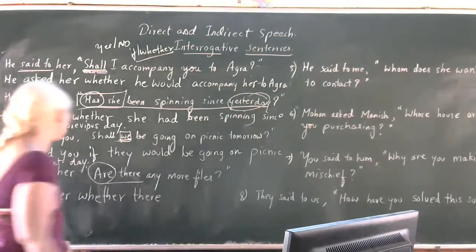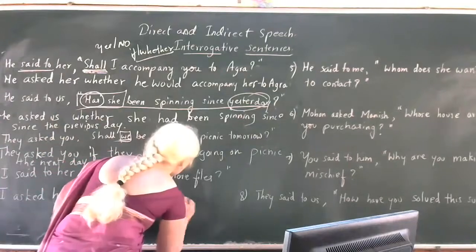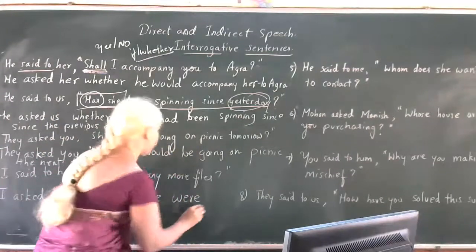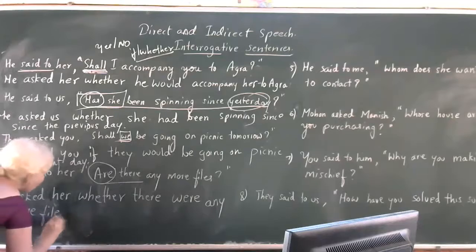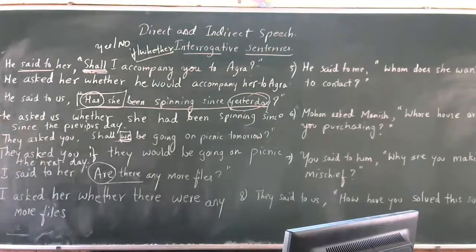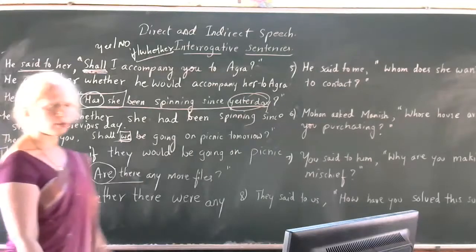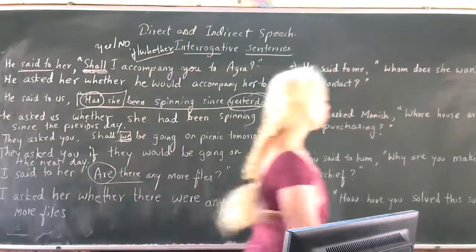Exactly. So whether there were any more files. Okay, I asked her whether there were any more files. Now your answer is correct.